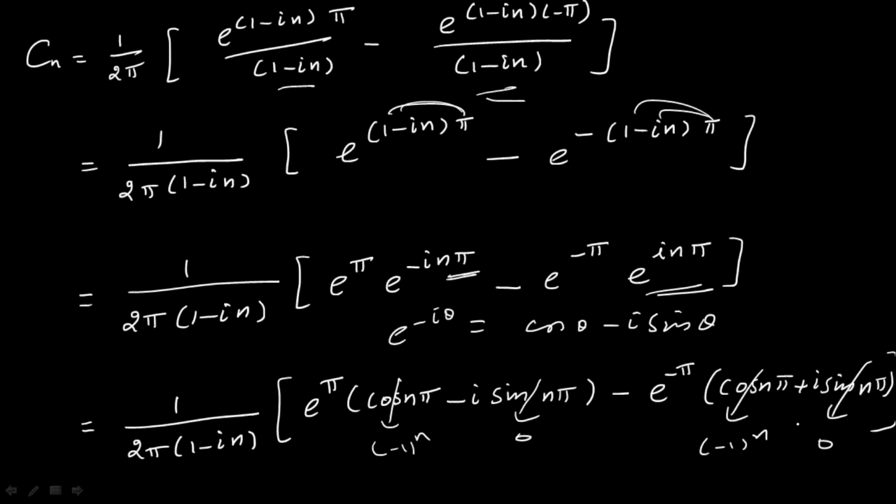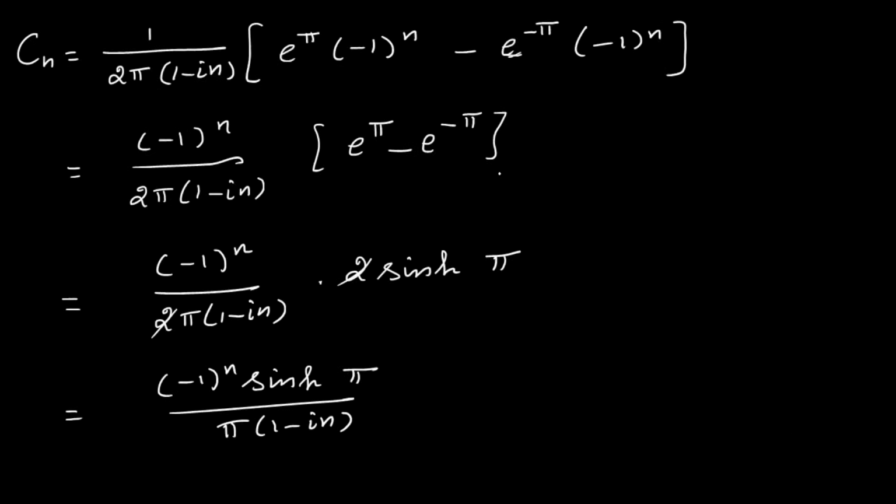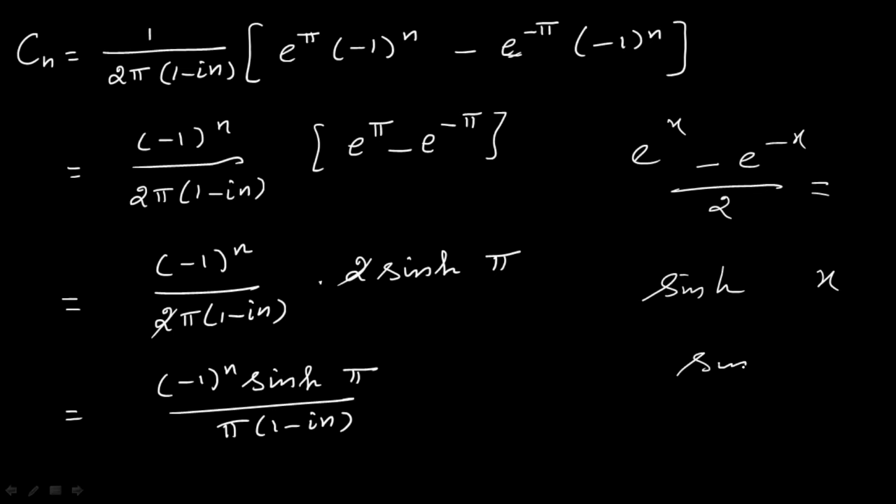Okay, that's all. So here you have (-1)^n as a common term, take it outside. So you know (e^x - e^(-x))/2 is equal to sinh, the hyperbolic sine. Okay, sinh, not sine of hx. This is a circular function. Hyperbolic sine of x, that is like that. If you replace this by e^π - e^(-π), it is nothing but 2 sinh π. That's all. This gives you the Cn value.